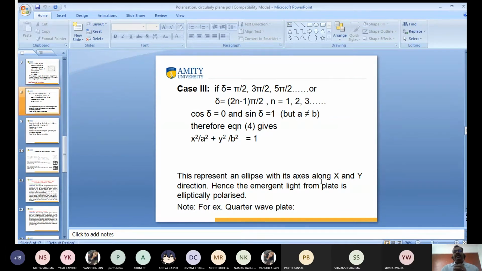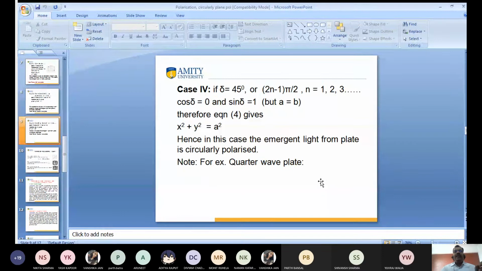The fourth condition is when del is equal to 90 degrees. No, this is pi by 2, sorry. Pi by 2. So del is 90 degrees, cos del is equal to 0, sin del equal to 1.